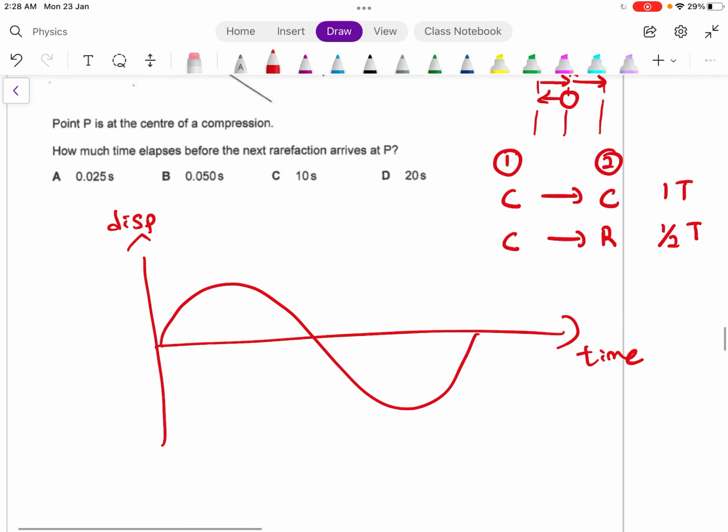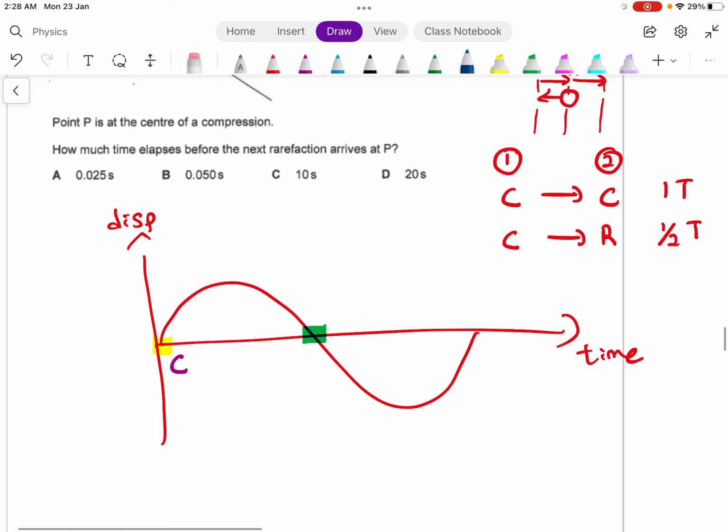Another way to look at this is through the displacement time graph. For compression and rarefaction, there must always be zero displacement. So this will be your compression, this right here will be your rarefaction, and last but not least, compression.